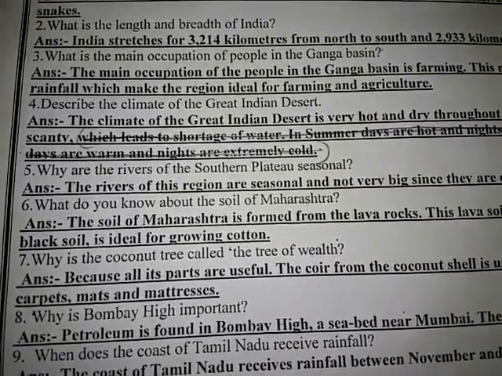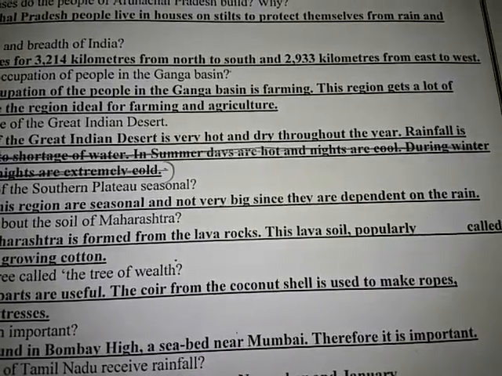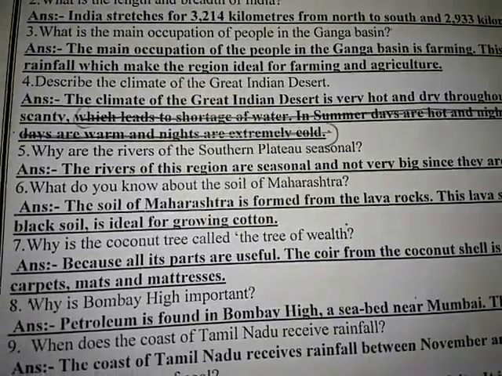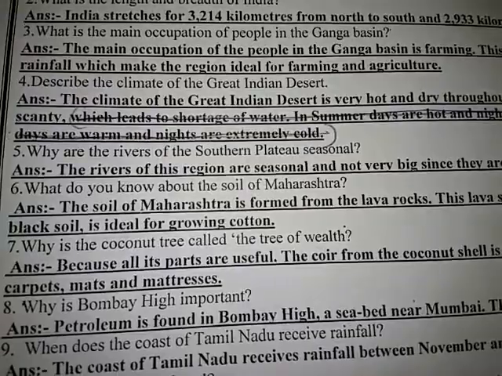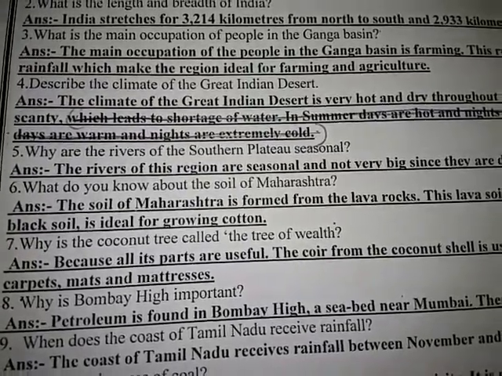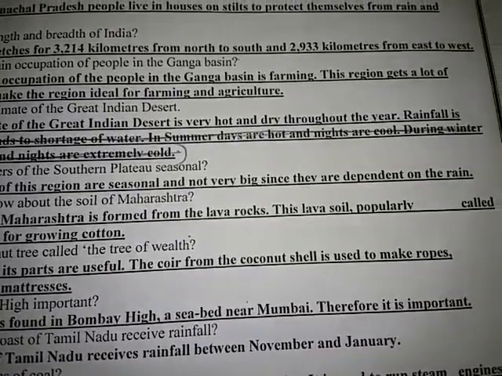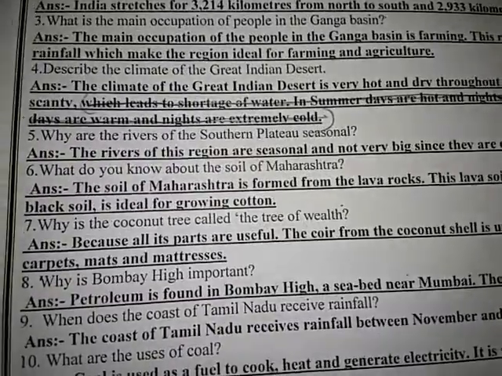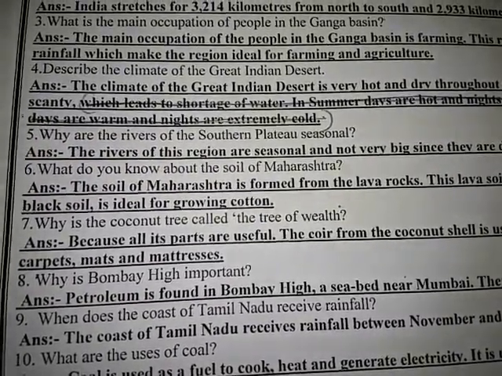Fifth number, why are the rivers of the southern plateau seasonal? Answer: the rivers of this region are seasonal and not very big since they depend on the rain. Sixth number, what do you know about the soil of Maharashtra? Answer: the soil of Maharashtra is formed from the lava rocks. This lava soil, popularly called black soil, is ideal for growing cotton.